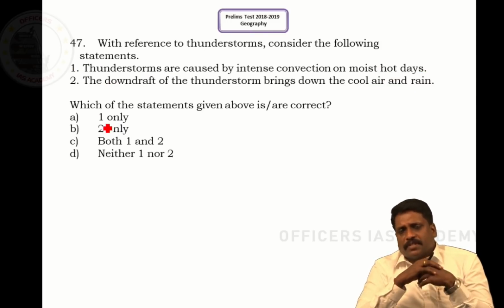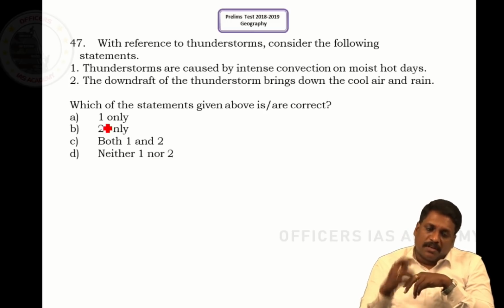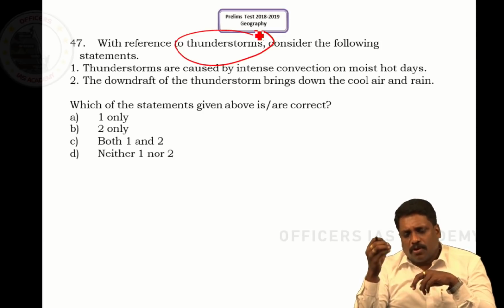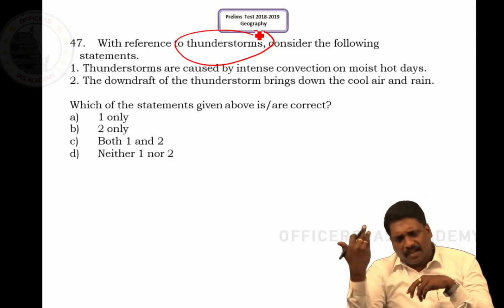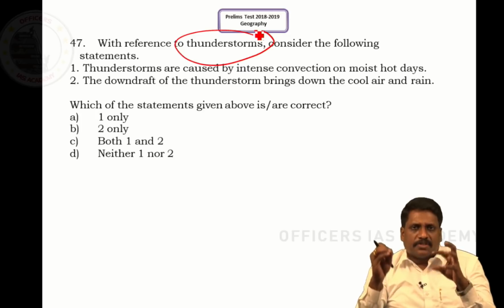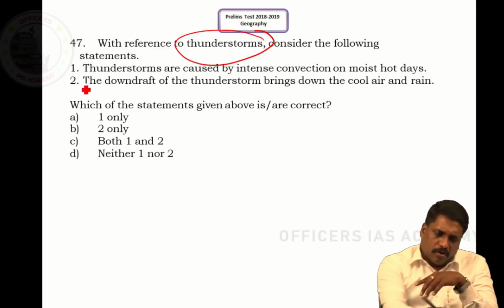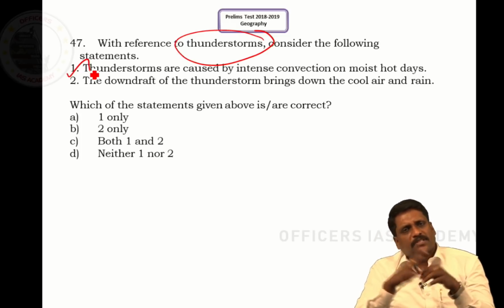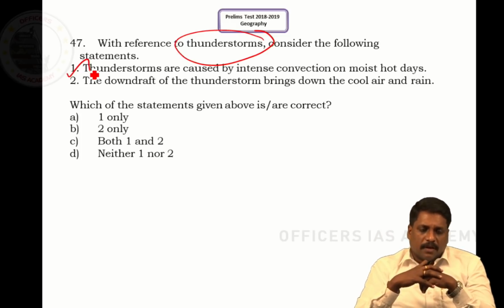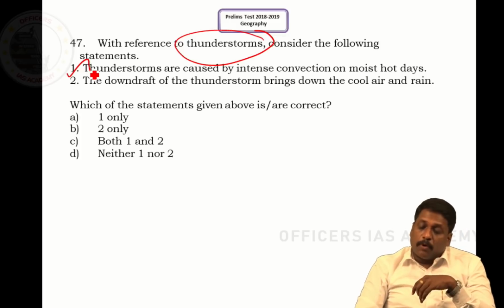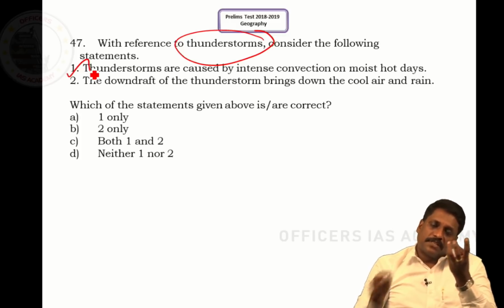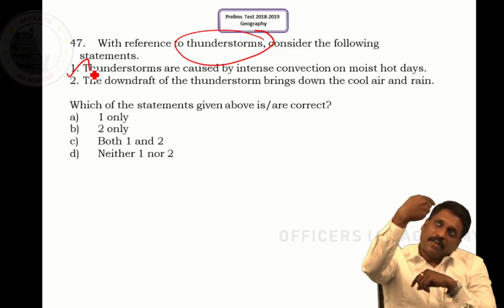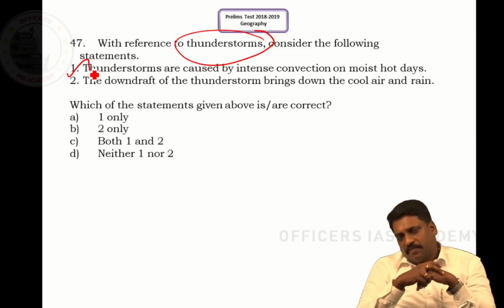Coming to question number 47. With reference to thunderstorm, consider the following statement. Thunderstorms are caused by intense convection, rising convection obviously, on moist, hot days. Obviously, yes. Right? Normally it is associated with cumulonimbus cloud or nimbus cloud in general. Right, sir. Now when I talk about the downdraft, whenever I talk about rising convection, this rising convection results in movement within the cloud. The upward movement within the cloud you call an updraft, and downward movement within the cloud you call a downdraft. Right, sir.